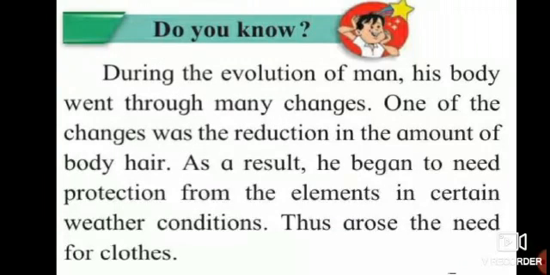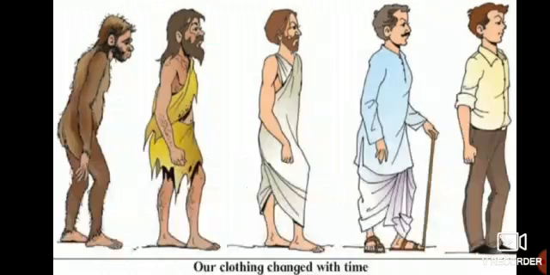Now, during the evolution of man, his body went through many changes. Now you must have studied in history about the evolution of man, how man was in the past. The man was having hair on the body. See here, you can see over here.